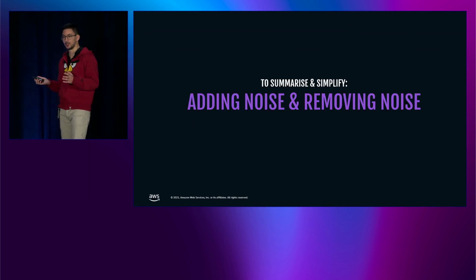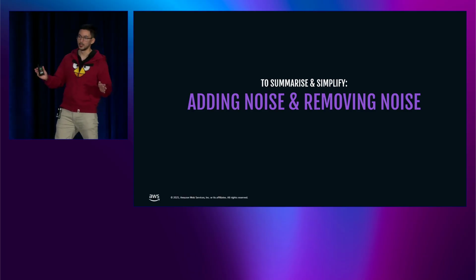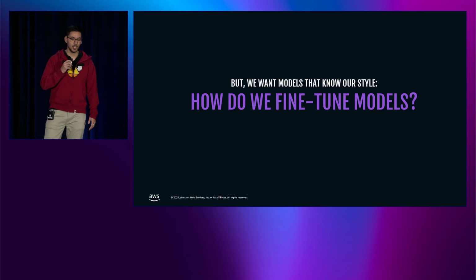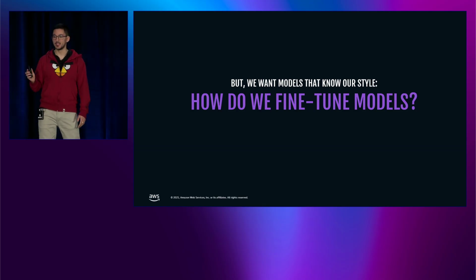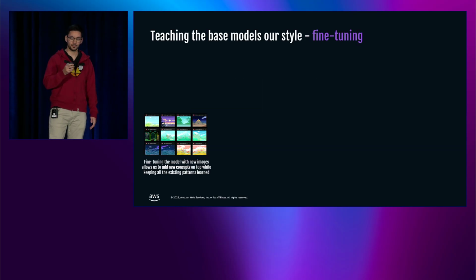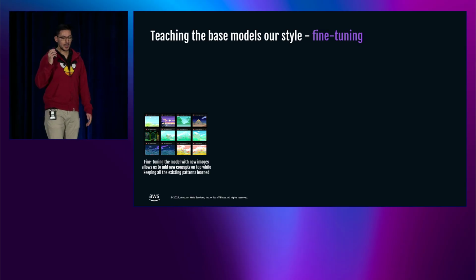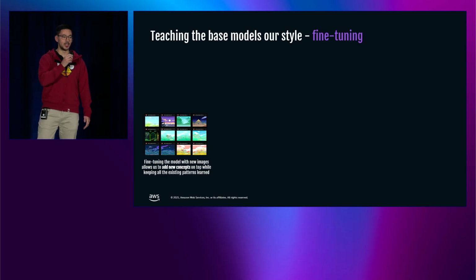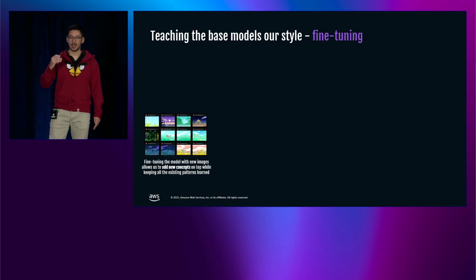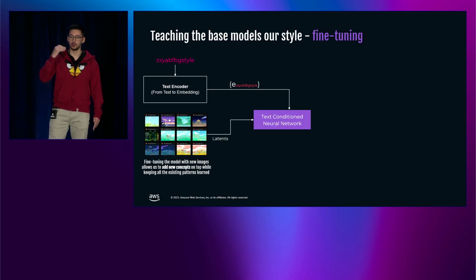So, in a nutshell, these diffusion models are all about adding noise and removing noise. But these are just the base models. They generate generic art, not Rovio art. So we need to fine-tune them. And as I mentioned before, it all starts with a good data set that captures the style. So the base model can have this new concept from our data set added on top.